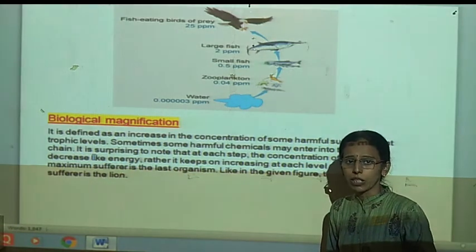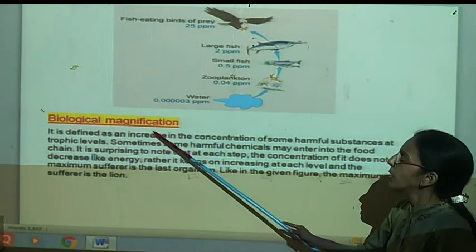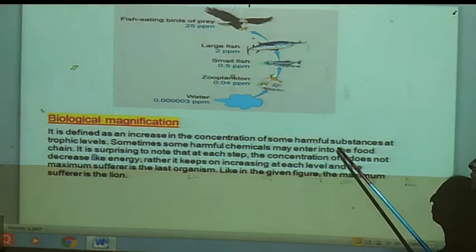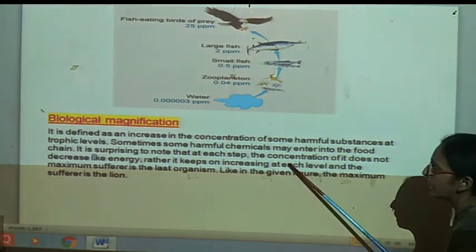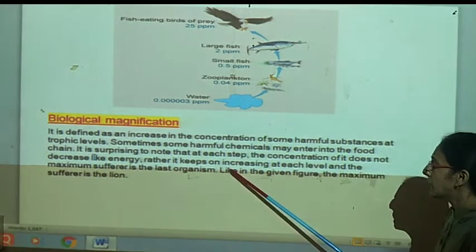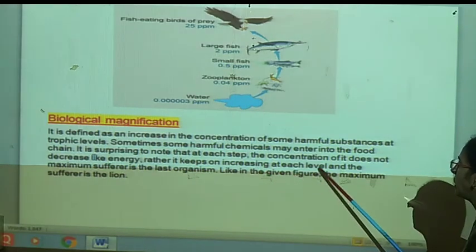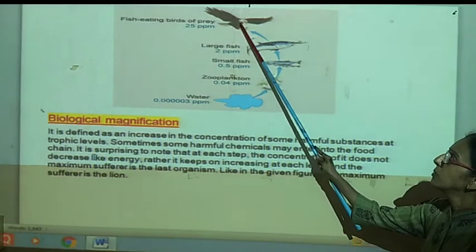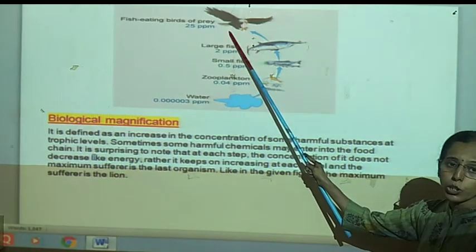Its percentage gets reduced. But in case of biological magnification, the concentration of the harmful substances in their body gets increased, and thus it keeps on increasing at each level, and the maximum sufferer is the top level consumer.